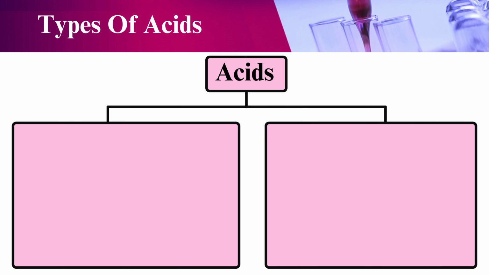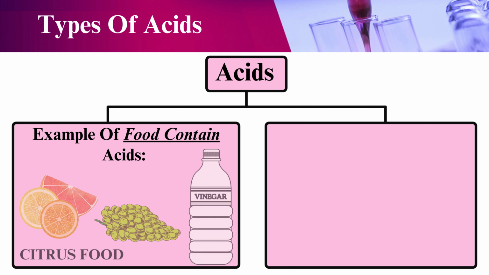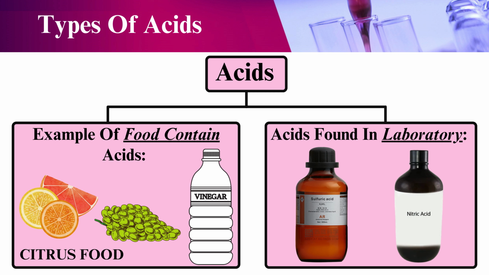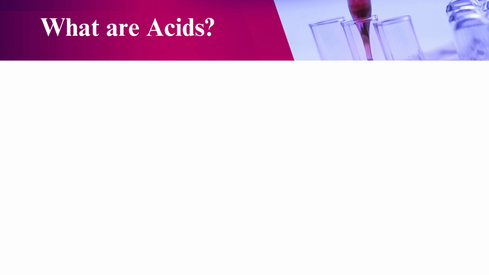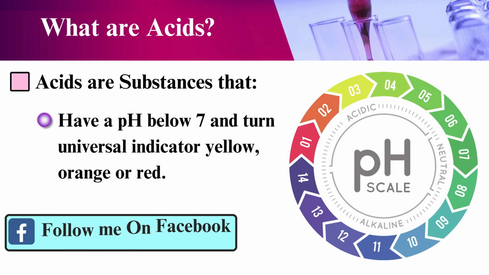The acids can be divided into those found in food, for example the acid present in citrus food, and acids found in laboratories. We have sulfuric acid, nitric acid, hydrochloric acid. So these are the types of acid. Now I'm going to explain what acids are. Acids are substances that have a pH below 7 and turn universal indicator yellow, orange or red.